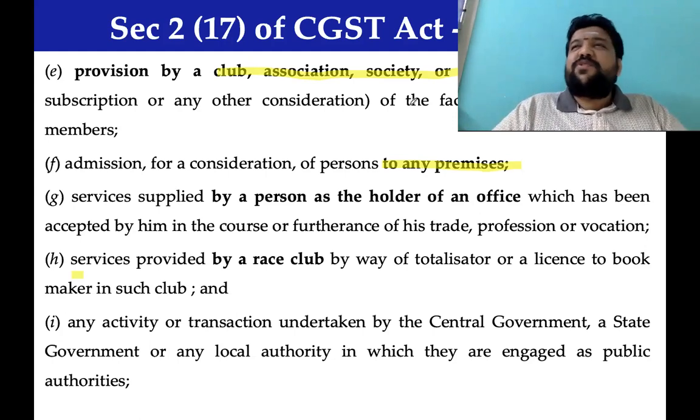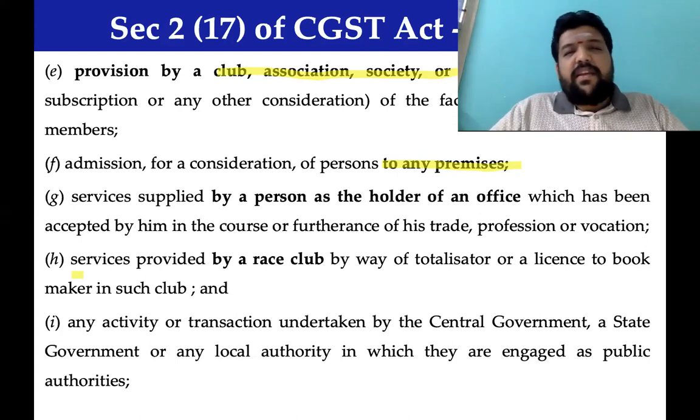I often used to ask her, are the services provided to you by these two people, by accommodating you in their house, where you also pay a small fee of rupees 3,000 per month, for which they allow you to take care and do everything, is it a supply? A question that comes up.